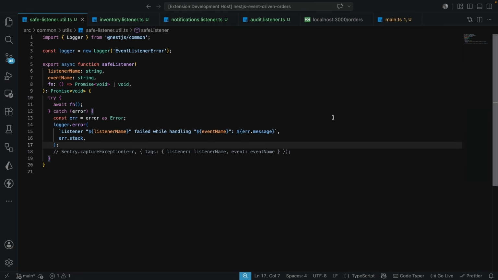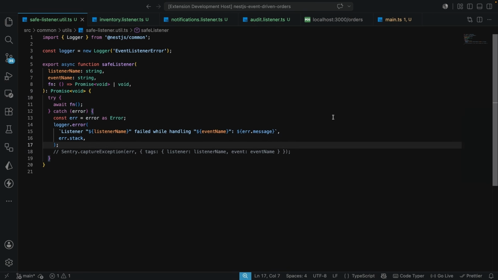Everything up to this point has lived entirely inside our NestJS process. That's actually about to change because durable events need somewhere durable to live, and that is Redis. I'm not going to be installing Redis on my machine directly. I'm going to be making use of Docker Compose because that's how you would actually run this in a real team. Anyone who goes on to clone this repository is going to run one command and have the same identical Redis instance without going on to do any manual installation. So this is going to work everywhere.